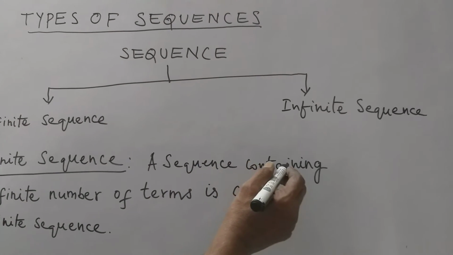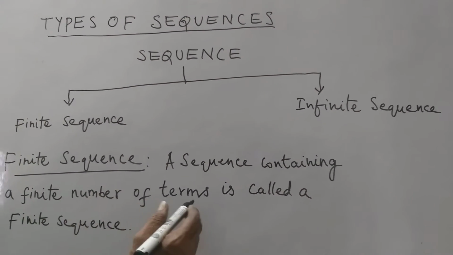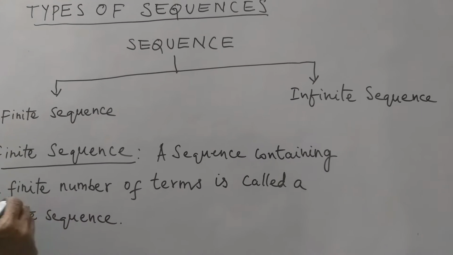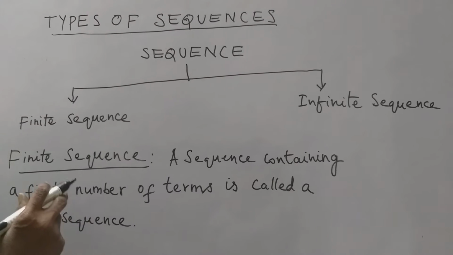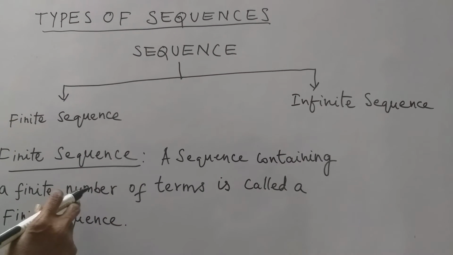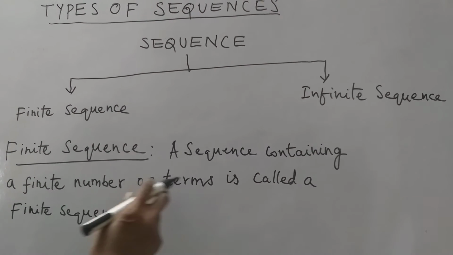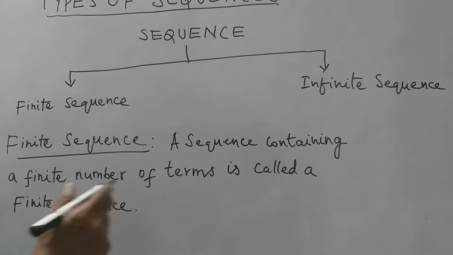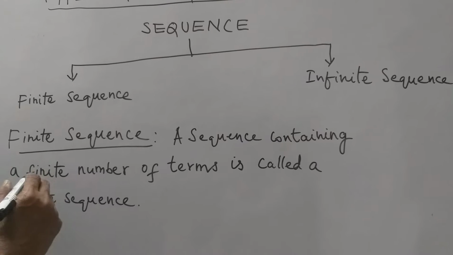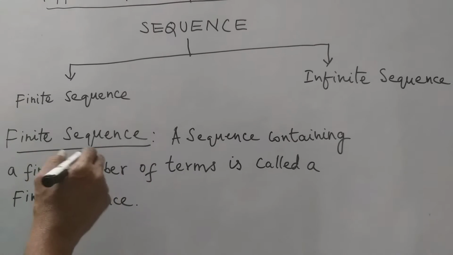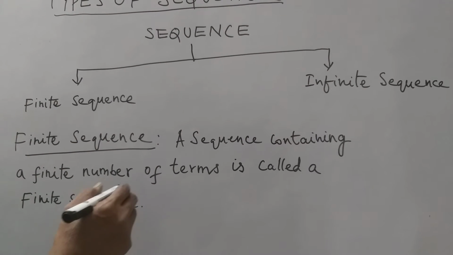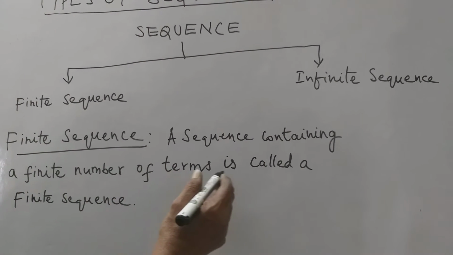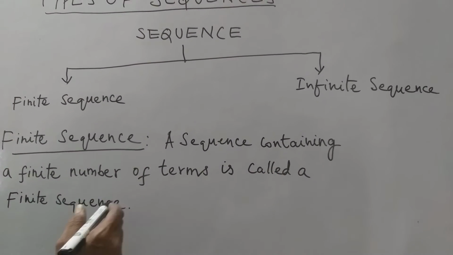Finite number means limited terms only. Only limited terms will come in this finite sequence; non-limited is not here.